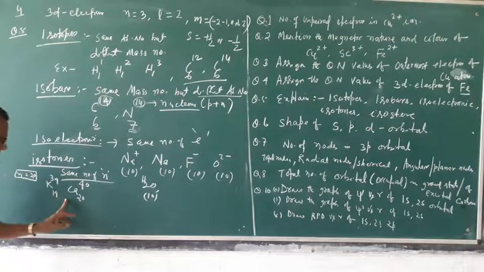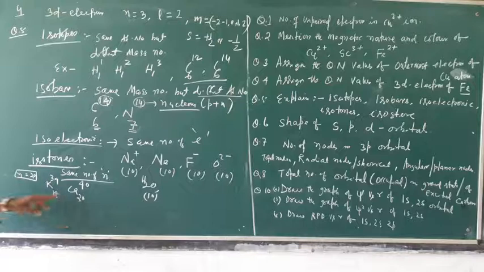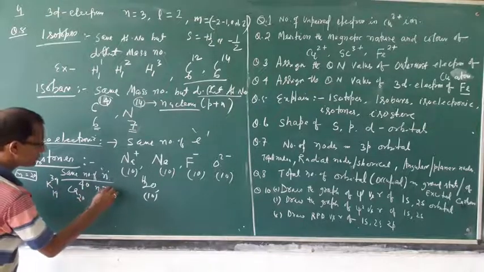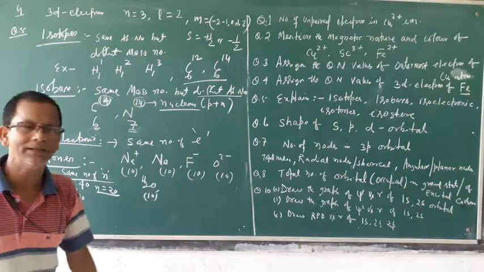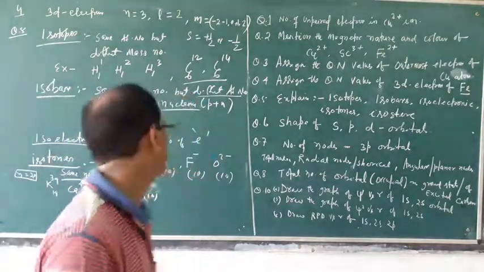Here it will also be the same: 40 minus 20, the number of neutrons is also 20. So as the number of neutrons are equal, it is called isotone.